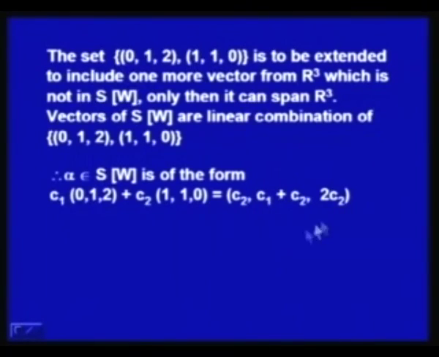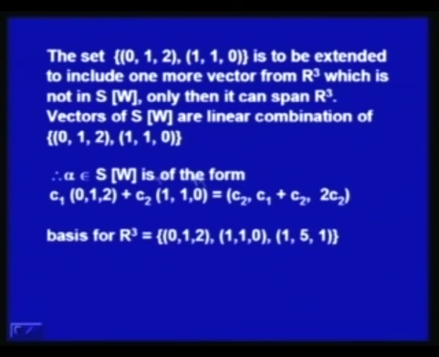That means a basis for R3 is (0, 1, 2), (1, 1, 0) and one more vector (1, 5, 1), which is not of this form.